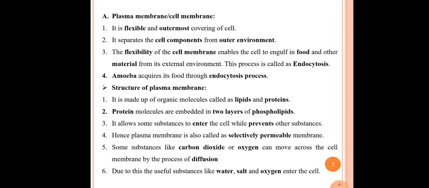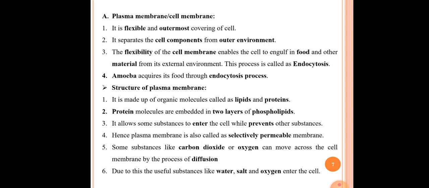This is a very important point. The plasma membrane is also called a selectively permeable membrane. Why? Because this plasma membrane only lets the useful substances enter the cell and prevents the harmful substances from entering.